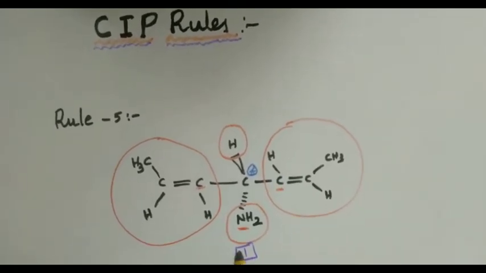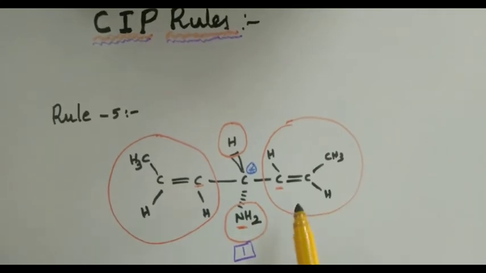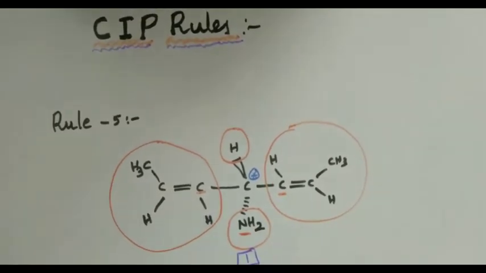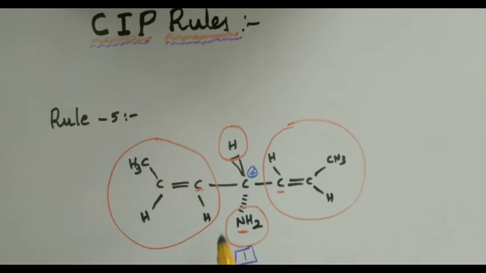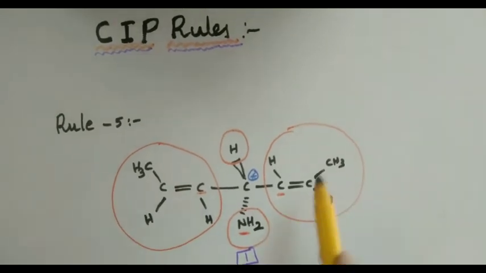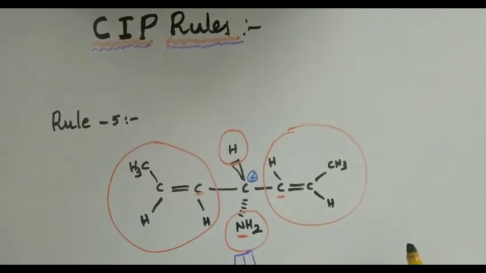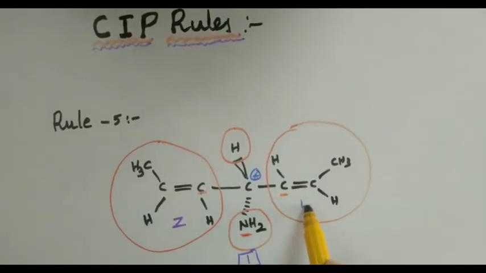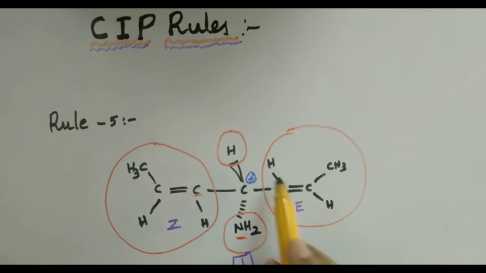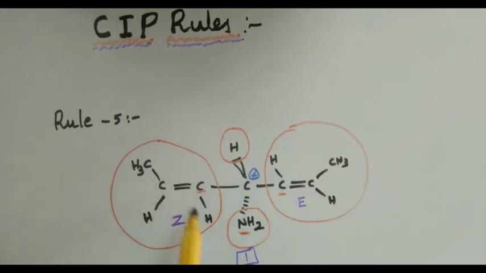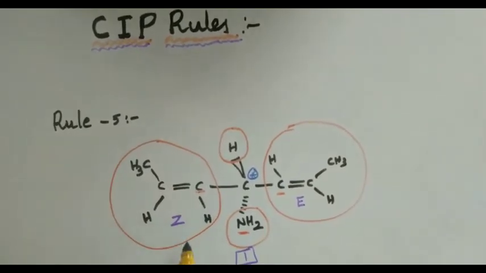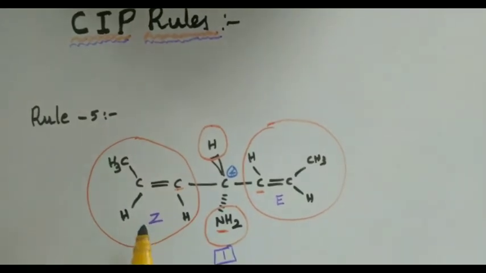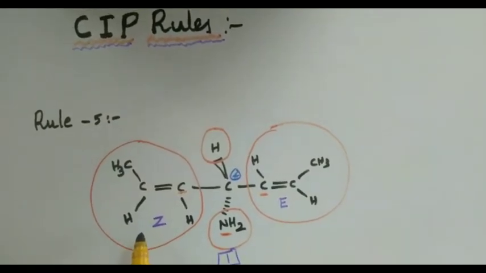What about the next priority? Either this one or this one. Both of them are connected with carbon and both of them are structurally the same. Then what should I give? Always the Z isomer should be given more priority than the E isomer. This is the trans, nothing but E. This is cis, because both the hydrogens are on the same side, nothing but Z. So this should be given more priority according to CIP rules.